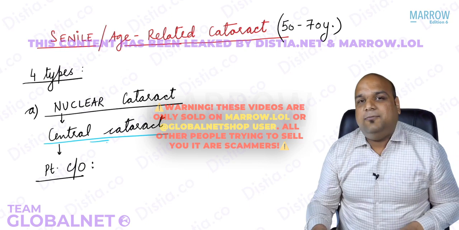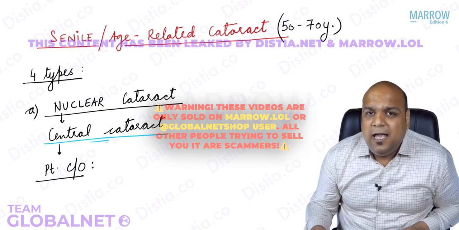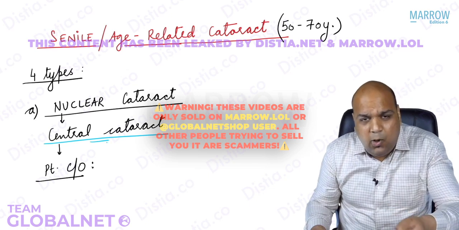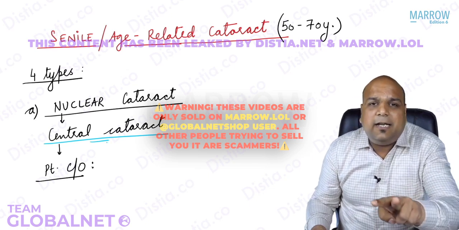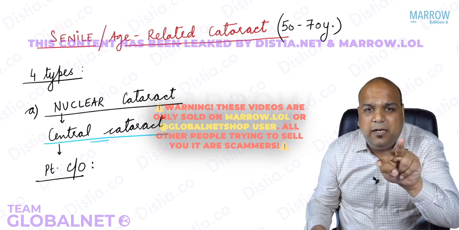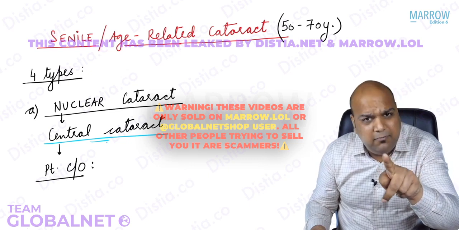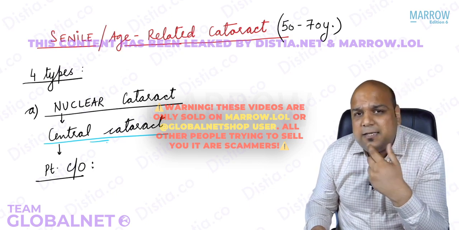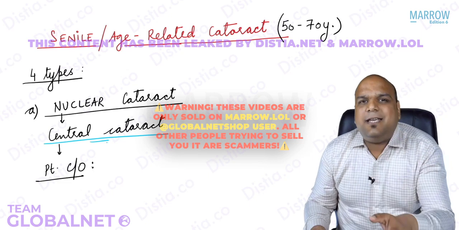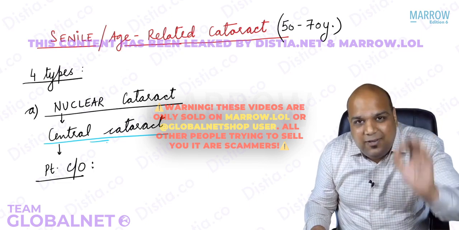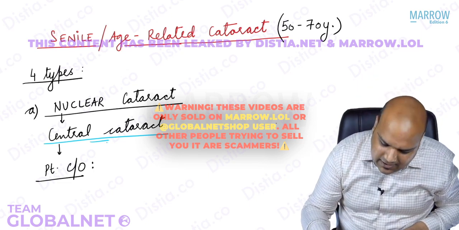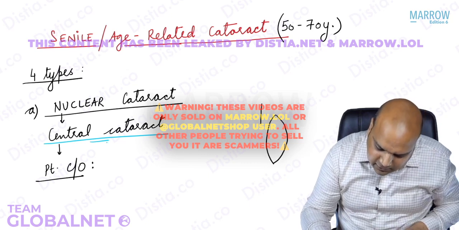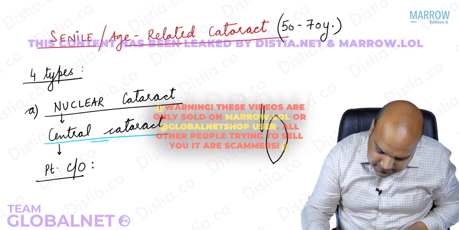Now, if it is a central cataract, let me ask you, what will the patient complain of? I'll give you 2 options. Will the patient complain of more loss of vision in daytime, or more loss of vision in nighttime? Daytime? Why? Because cones are situated at the macula, macula is central. Are you saying that? If you are saying that, you are wrong. It is way simpler than that. In daylight, in sunlight, if I draw a cross section, this is my lens. In front of the lens will be my pupil.